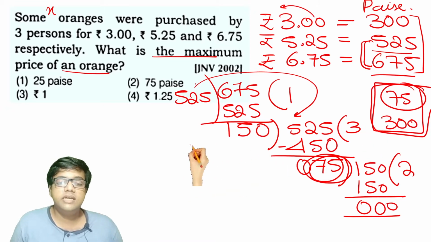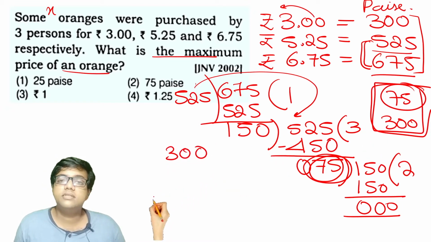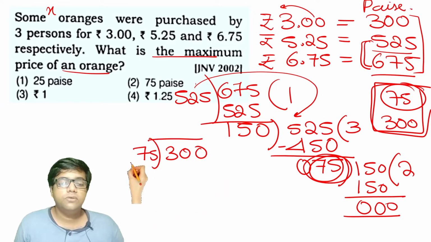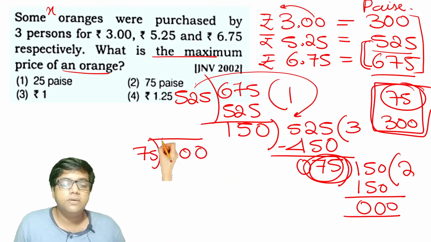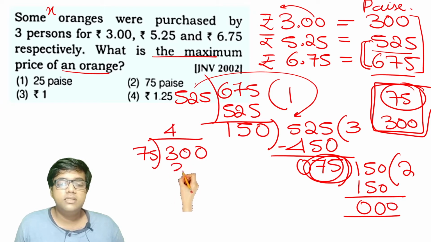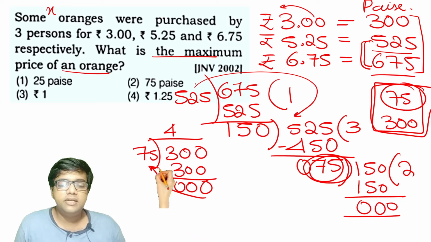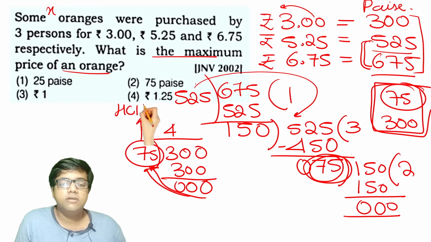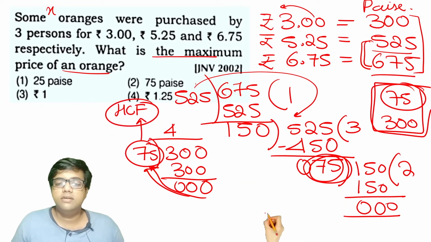The same steps follow. 300 is the greatest number, so 75 is the least number here. Divide them. 75 fours are 300, so you got remainder 0. So the immediate divisor is 75. This becomes the highest common factor of all the given numbers.